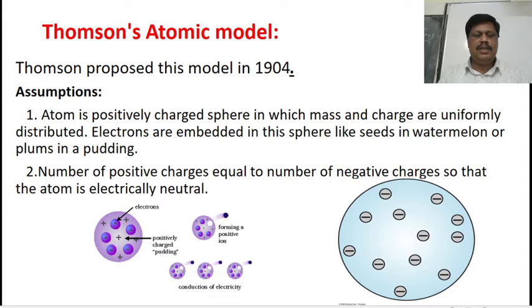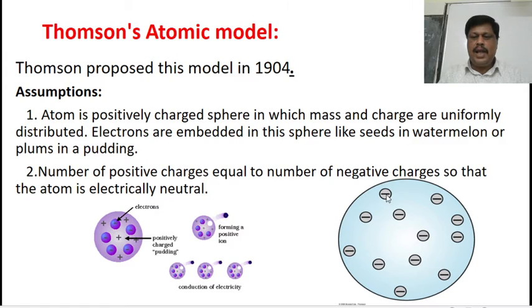First, we'll discuss what is Thomson's atomic model or Thomson's plum pudding model. Thomson proposed this model in 1904. What are the assumptions of the Thomson's plum pudding model? The first assumption is that atom is positively charged sphere in which mass and charge are uniformly distributed.